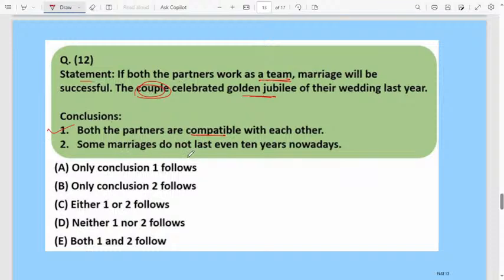About some marriages not lasting even 10 years nowadays, the statement does not say why marriages would not be successful, or whether they will be successful or not this year. They are not generalizing anything. Therefore, this one is wrong. According to this, only conclusion one follows.